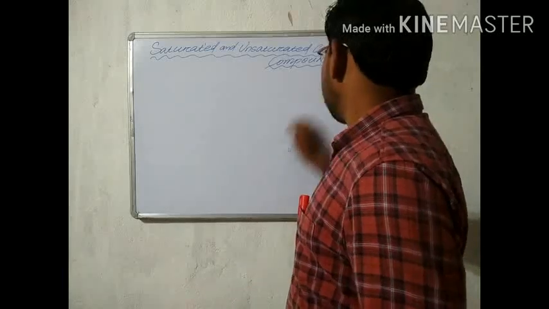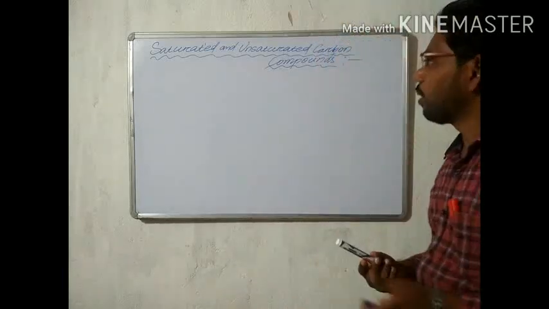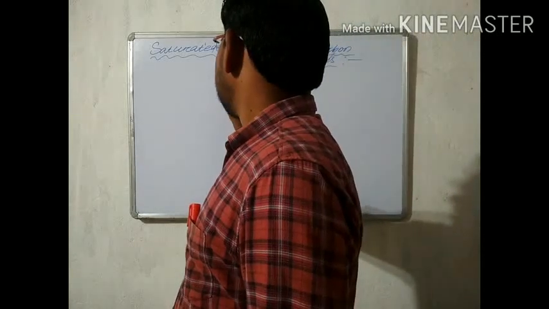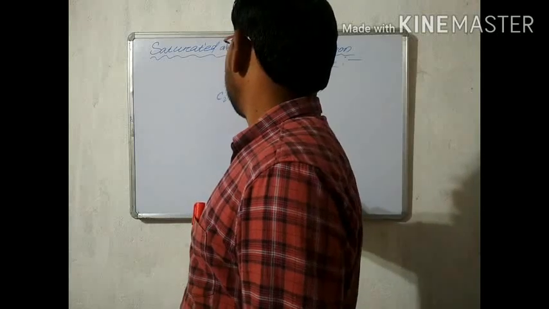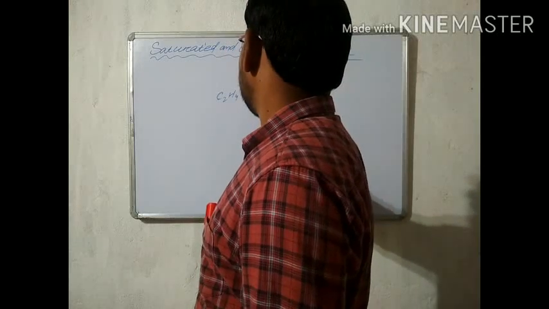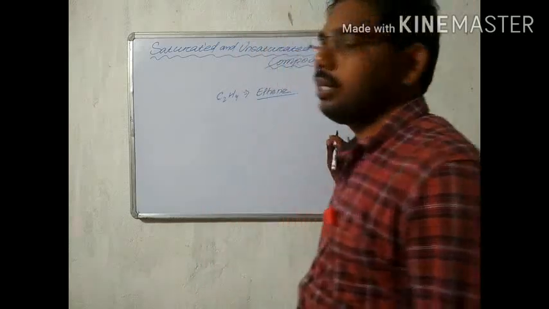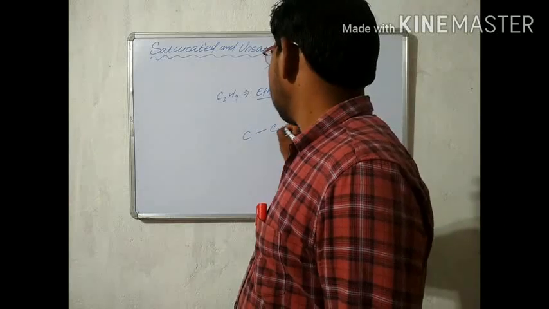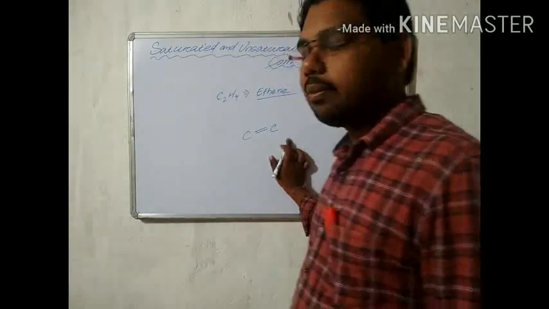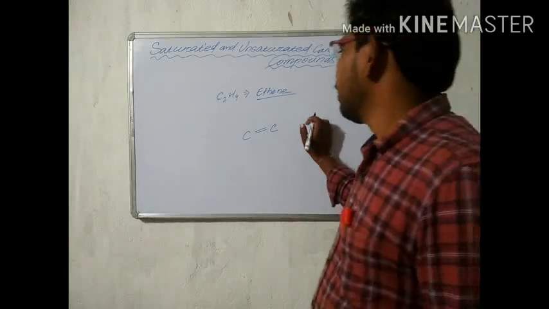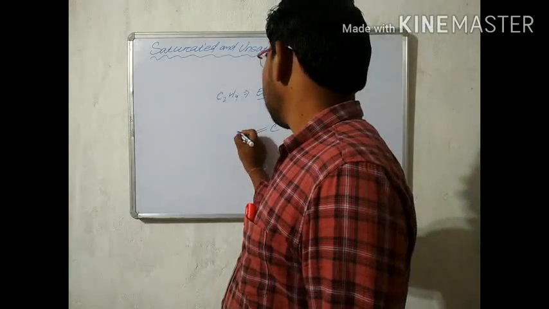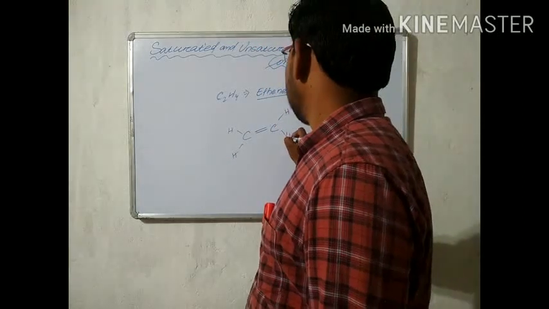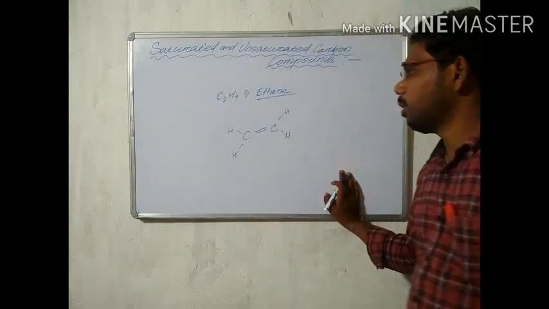So now we are discussing some examples of unsaturated hydrocarbons. The first is C2H4, and the name is ethene, E-T-H-E-N-E. The structure of ethene is C double bond C, with a double bond in between because of the ene group, and 4 hydrogens, 1, 2, 3, and 4. It is the structure of ethene.